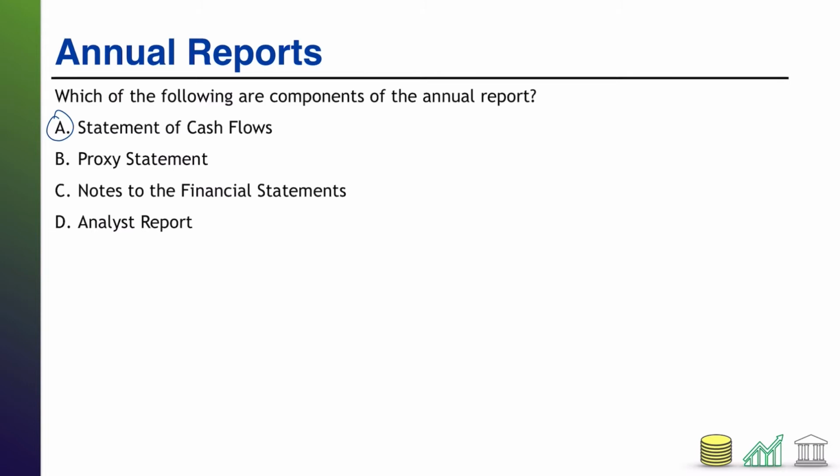Next up, B, the proxy statement. This is not inside of the annual report. This is a document that corporations must furnish to the public, but it is separate. It is not included as part of the annual report.